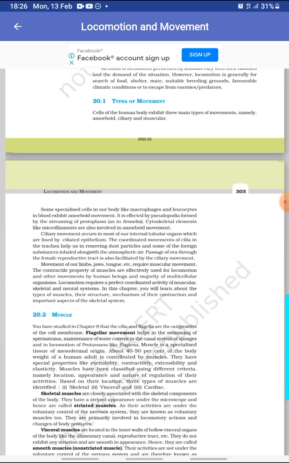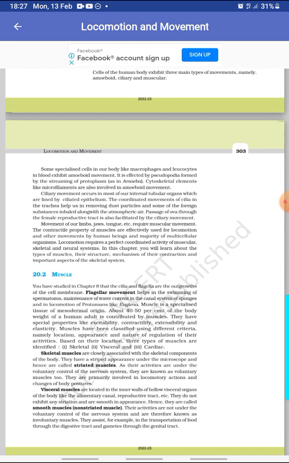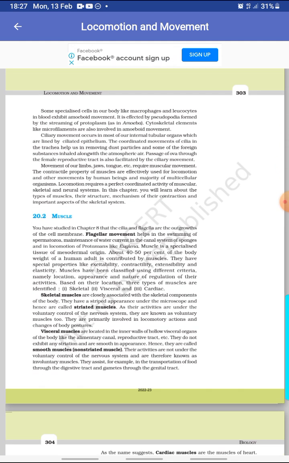Types of movements. Cells of the human body exhibit three main types of movements, namely amoeboid, ciliary, and muscular. Some specialized cells in our body, like macrophages and leukocytes in blood, exhibit amoeboid movement. It is affected by pseudopodia formed by the streaming of protoplasm as in amoeba. Cytoskeletal elements like microfilaments are also involved in amoeboid movement.